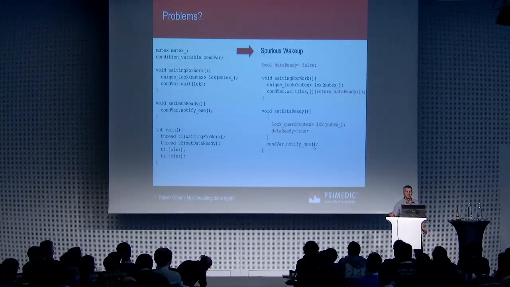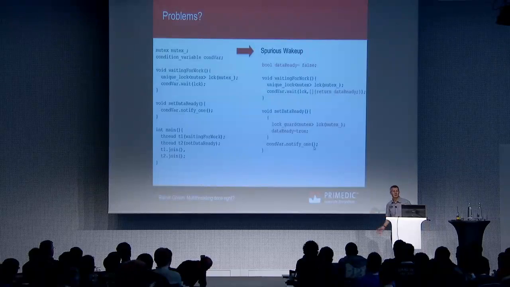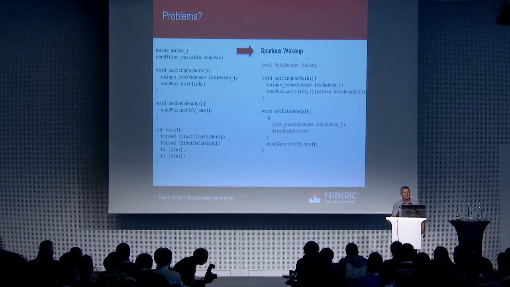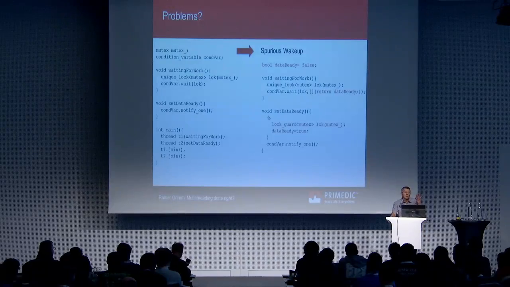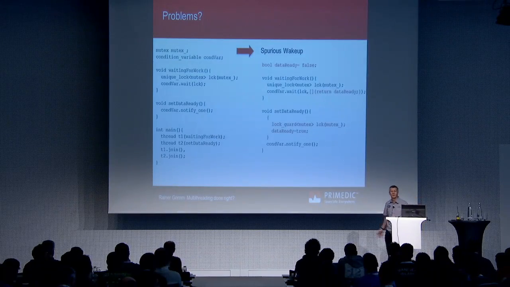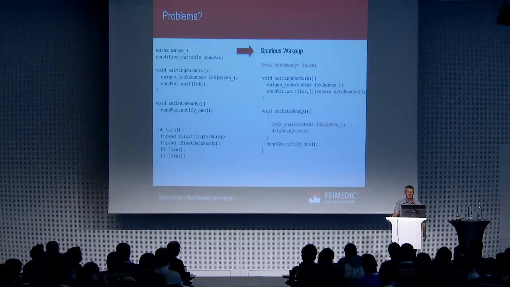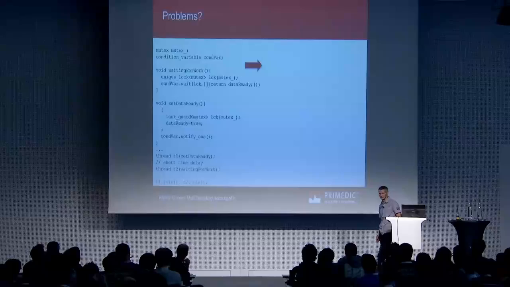Notify one doesn't need a mutex, so I unlock the mutex exactly here. That will be done automatically because I created what I call an artificial block, an artificial scope. That does the job for me. I do it often. I don't know if it's nice, but it makes life easier for me.